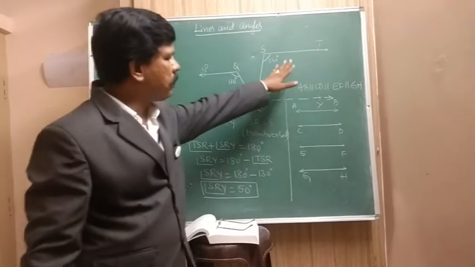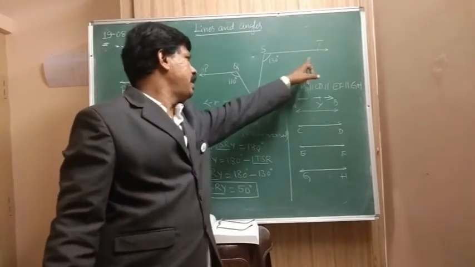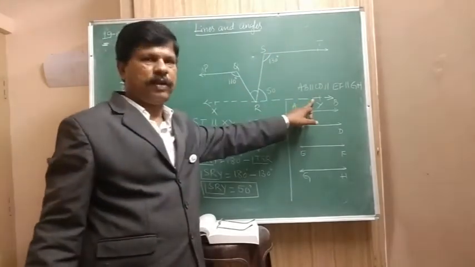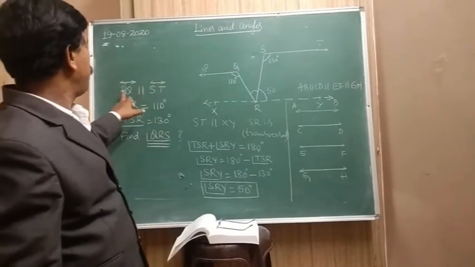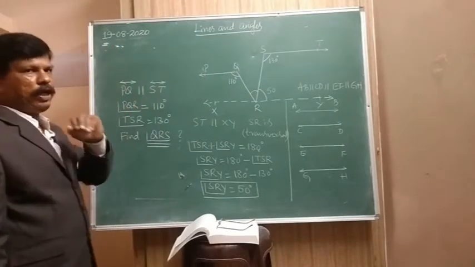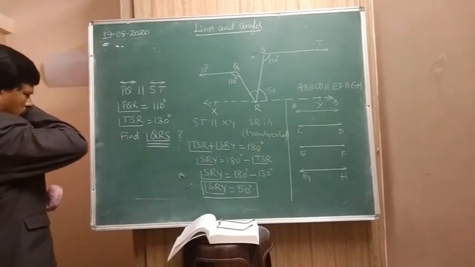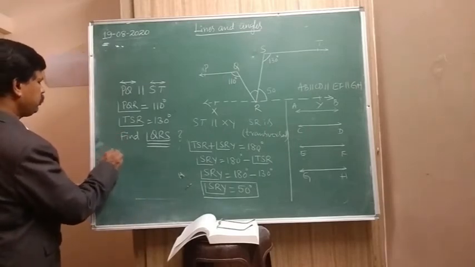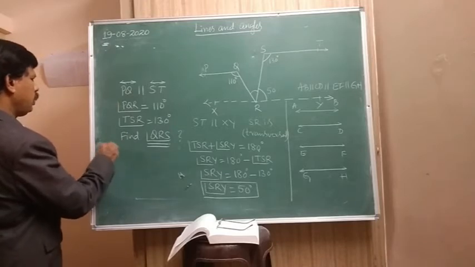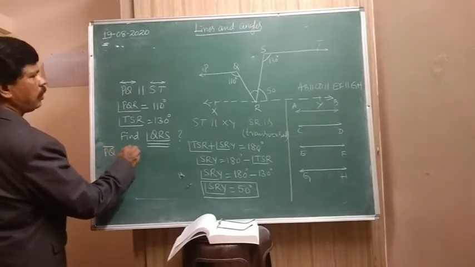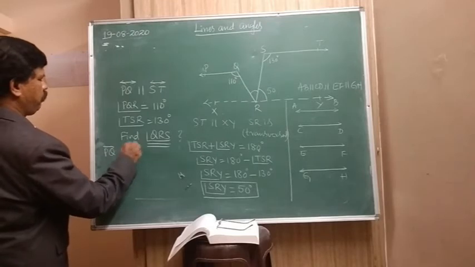Now use this property. See, ST is parallel to XY. In the problem it is given that ST is parallel to PQ also. Now PQ is parallel to what? XY.